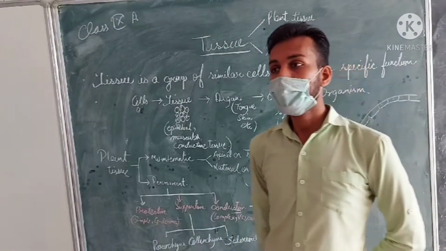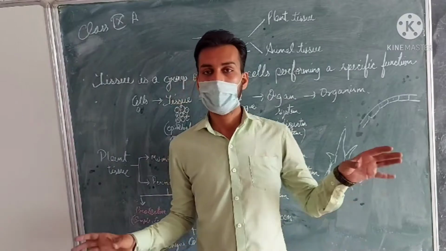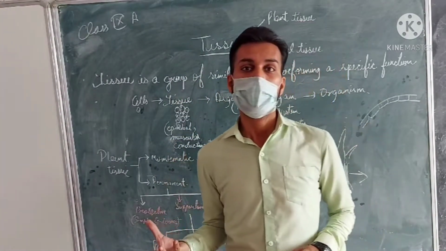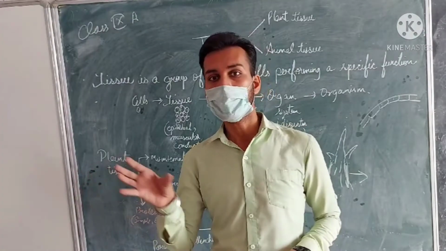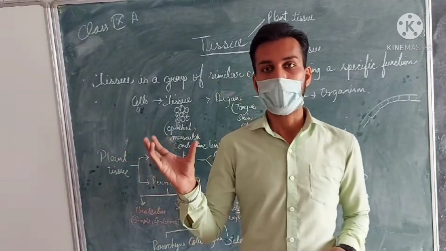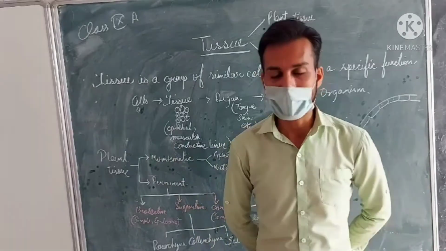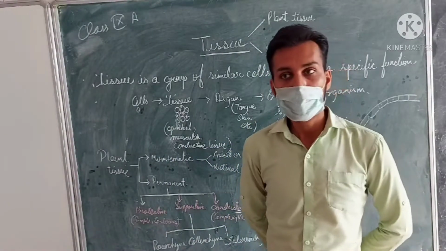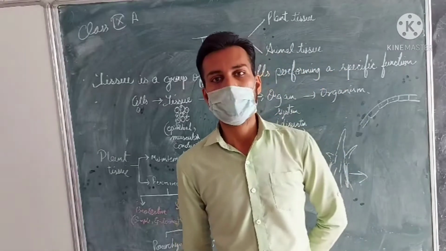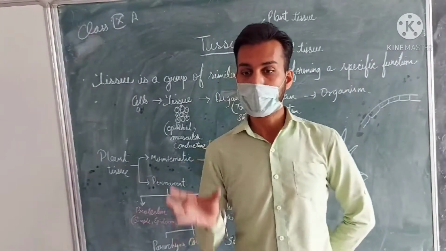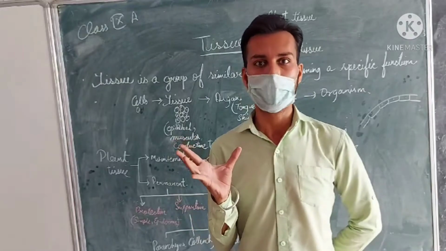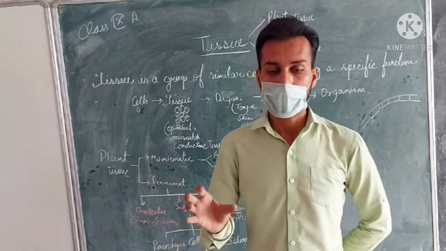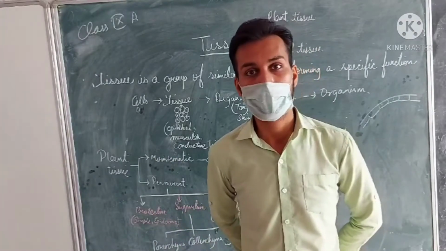Now, we all know that there are some unicellular organisms as well as some multicellular organisms. When the organisms are unicellular, that means a single cell, then they have the structure of their body due to the cell. And we all know that the cell is a structural as well as the functional unit of life. Now, coming to the tissue, we all know about the multicellular organism. Multicellular organism means the organism which has multiple cells in its body, and all those cells perform specific functions and perform specific systems in their body.